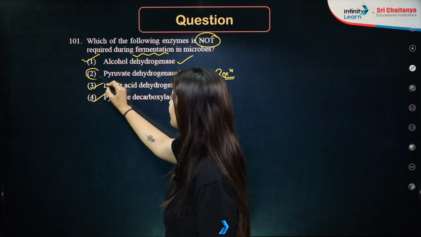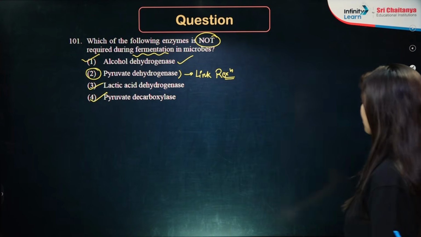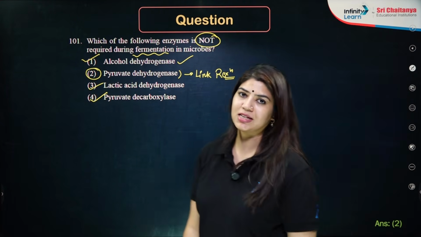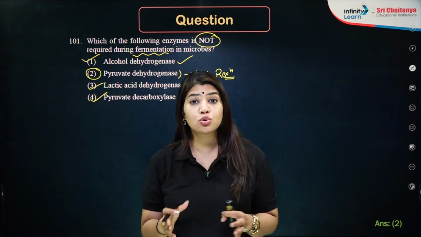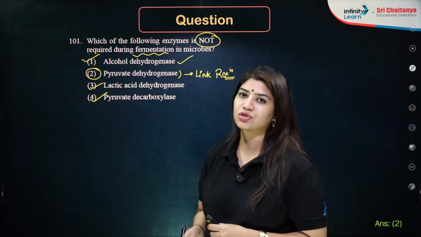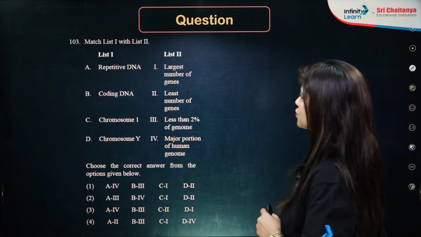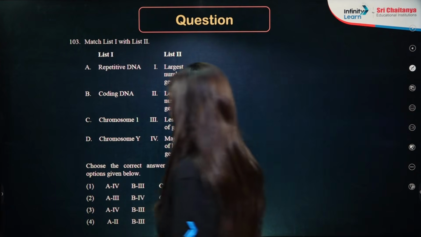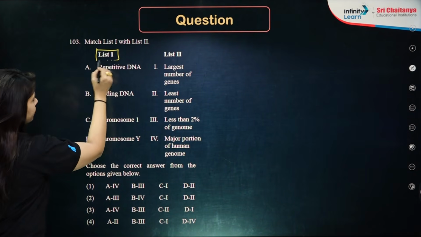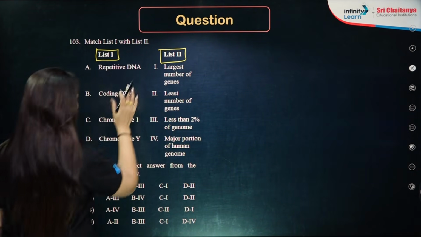This one is not required for fermentation. It is required for the link reaction or the transition phase. So the answer is option number 2, which is my pyruvate dehydrogenase complex. Next question: we do have two lists here, list 1 and list 2. We have to match the columns.